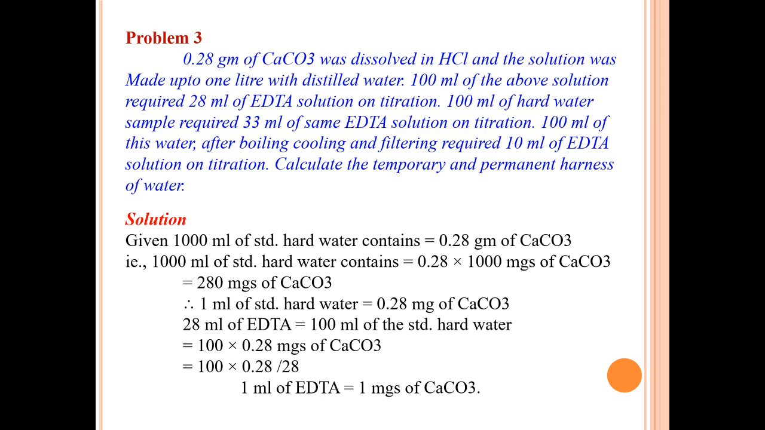Solution. In the above question, the given data: 1000 ml of standard hard water contains 0.28 gram of calcium carbonate, that is 1000 ml of standard hard water contains 0.28 into 1000 mg of calcium carbonate, that is 280 mg of calcium carbonate. Therefore, 1 ml of standard hard water contains 0.28 mg of calcium carbonate. 28 ml of EDTA is equal to 100 ml of standard hard water, which is equal to 100 into 0.28 mg of calcium carbonate. When simplified, it gives 1 ml of EDTA is equal to 1 mg of calcium carbonate.